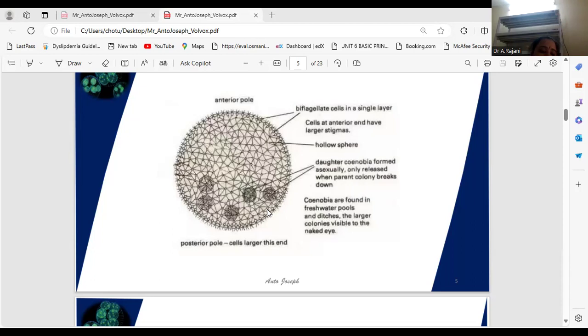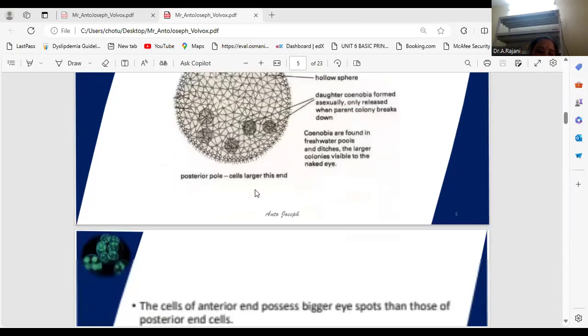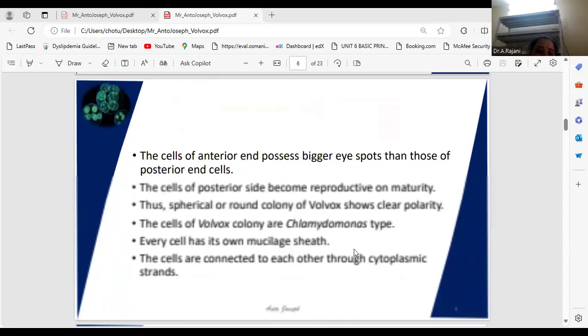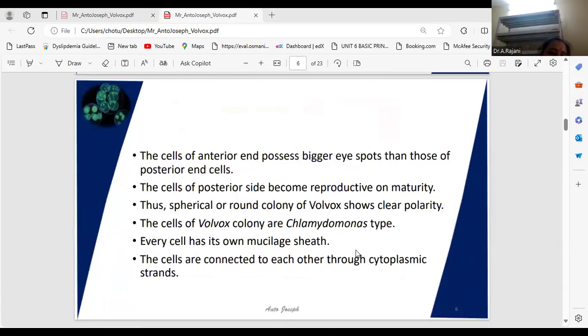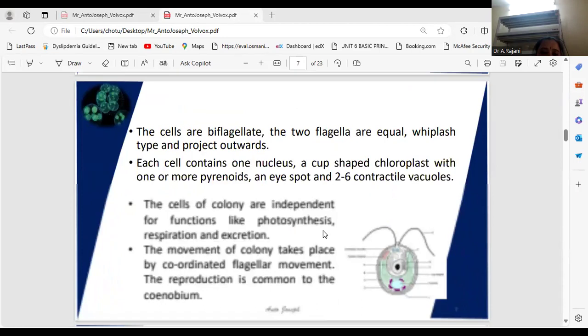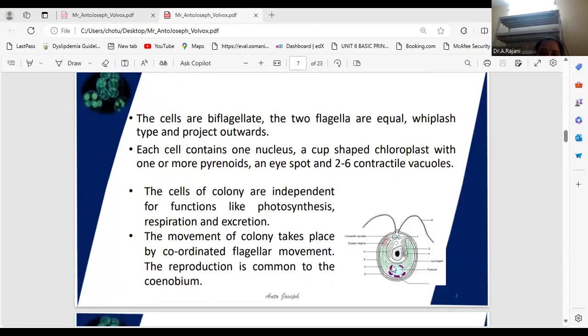And the cell cytoplasm is very rich. Valentin granules are also present. Each and every cell contains a single nucleus. And next, there is one cup-shaped chloroplast. Very, very important here. What type of chloroplast is there in this one? Cup shape. See, this is the structure of the Volvox cell. Here you can observe the cup-shaped chloroplast.